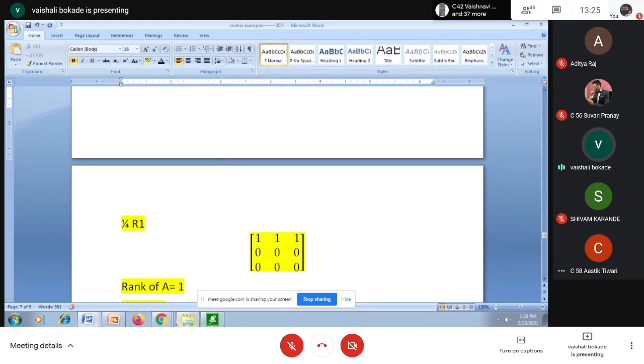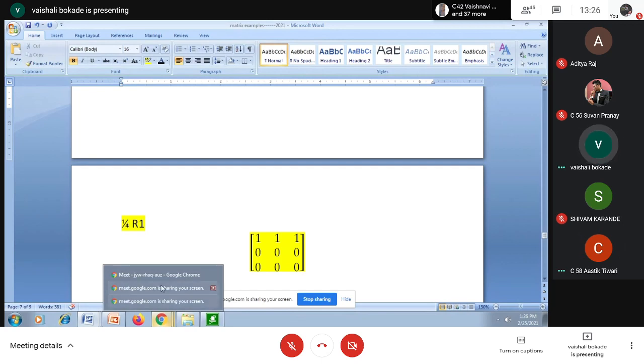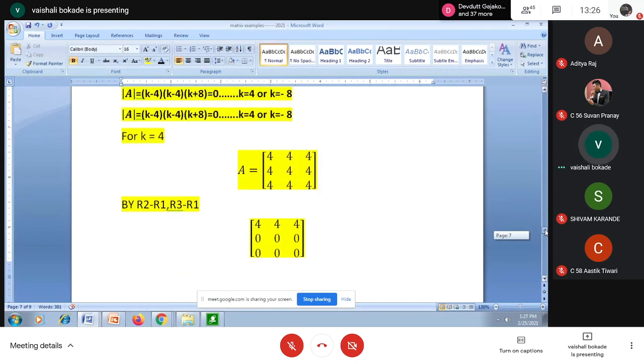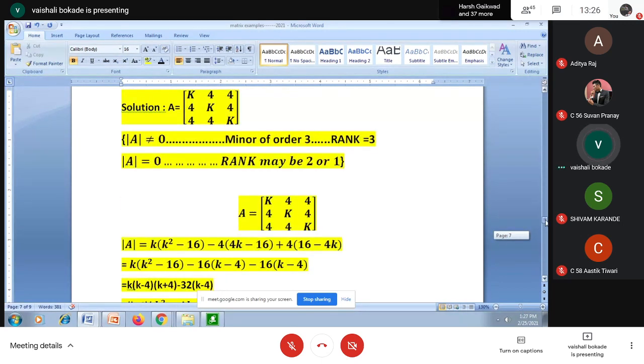If you are not getting the first step, then it is of no use, because in maths the first step is the most important step. If you're not getting the first step, you will not get anything further.